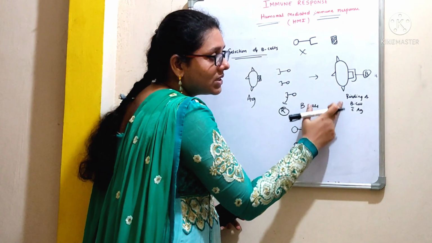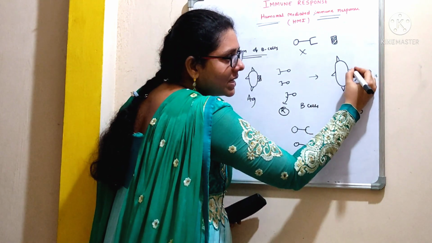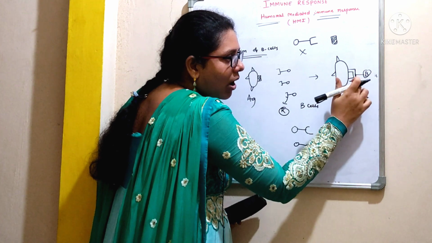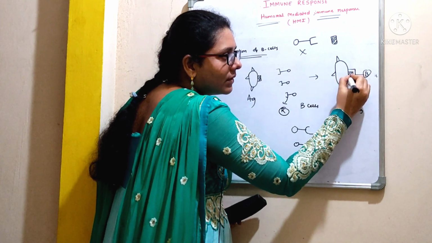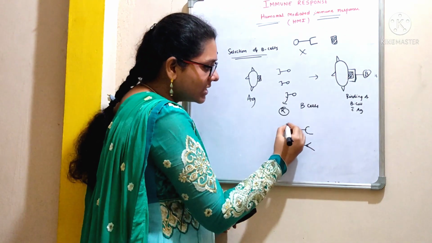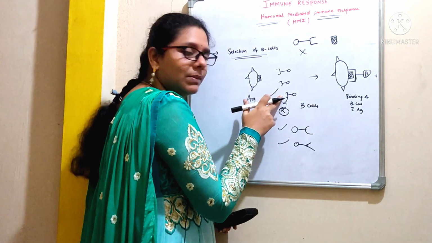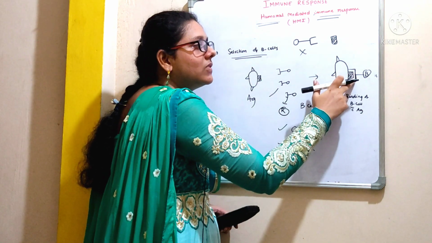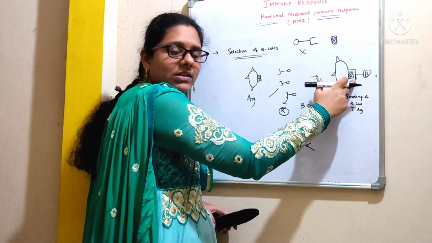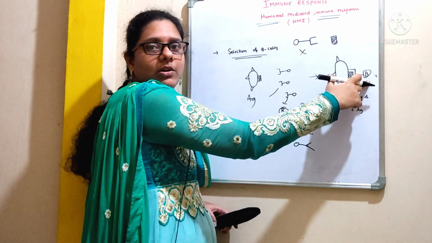Look at the picture. See here, there is a binding of B cell with the antigen. This is the B cell with the receptor and it got bound with the antigen. Why? Because both are specific towards each other. See, out of these three different B cell receptors present over here, these are the B cells which are exactly matching with the epitope of an antigen. So there is an interaction between both of them. That leads to the activation of a B cell.